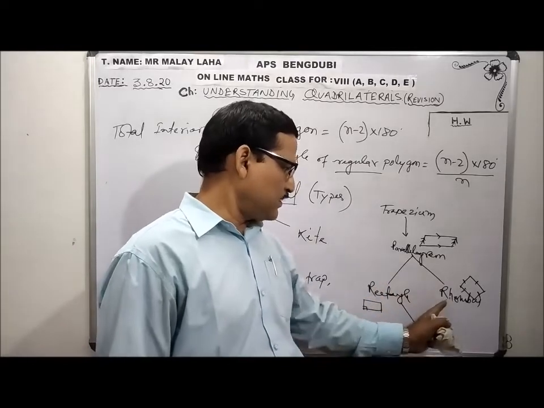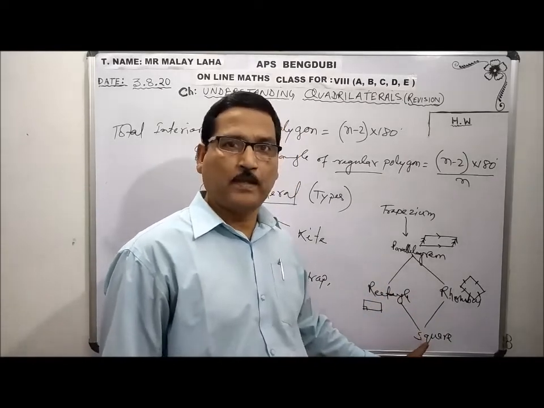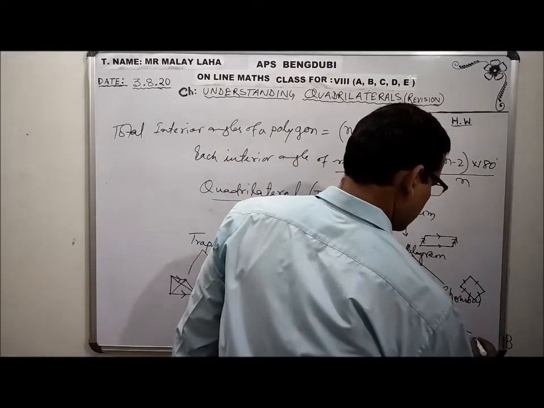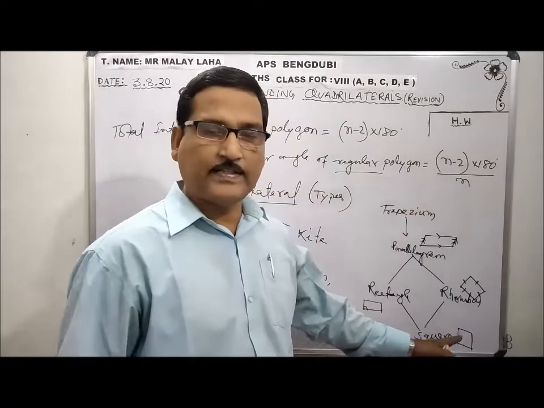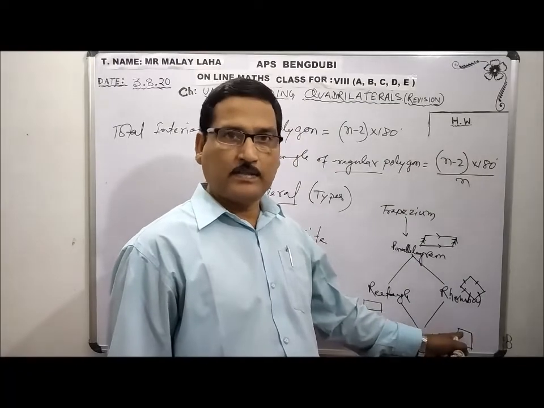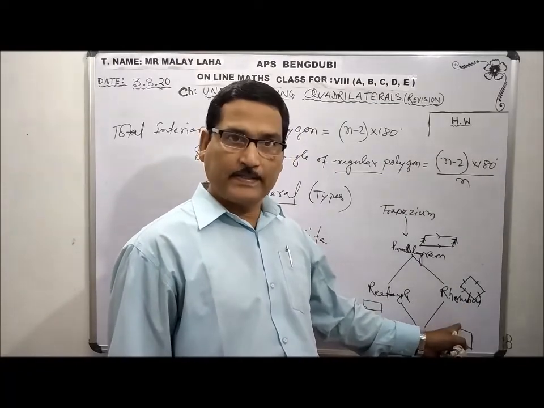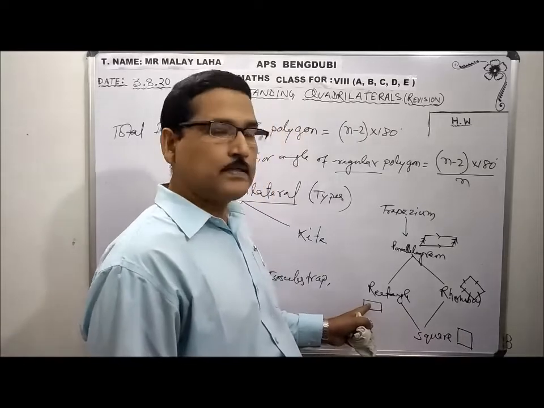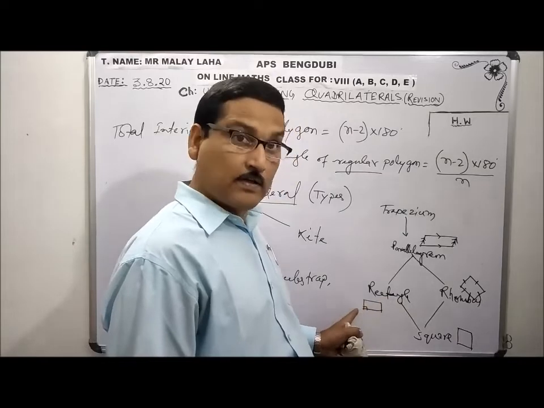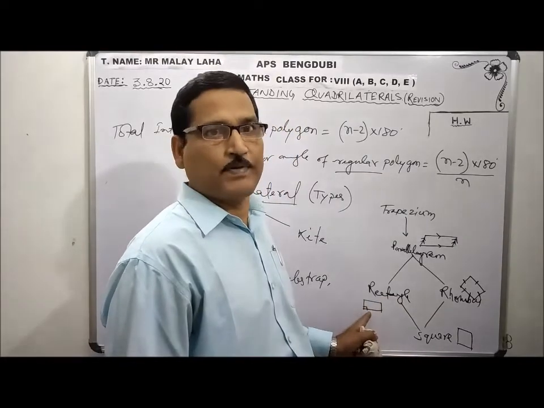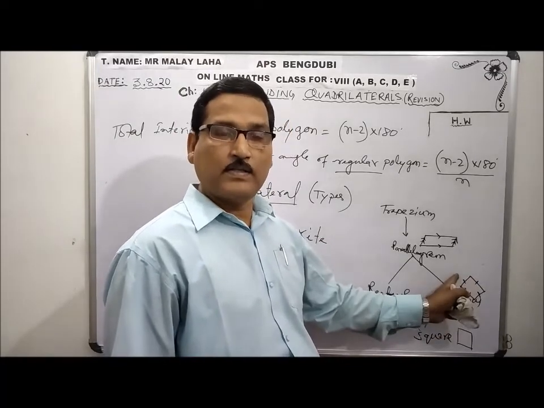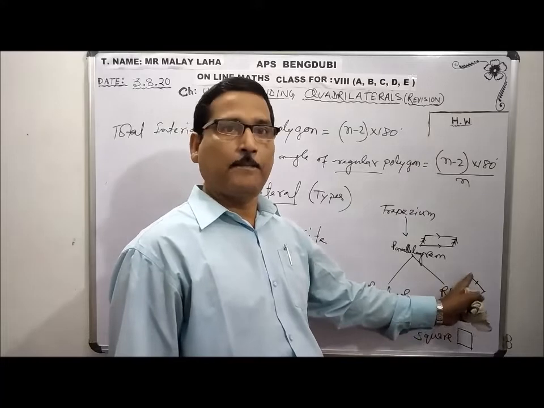Rectangle and rhombus combined together form a square. So in a square, what happens? Adjacent sides are equal, angles are 90 degrees, diagonals are equal and bisect each other perpendicularly. In a rectangle, one angle is 90 degrees, adjacent sides are not equal, diagonals are equal and bisect each other, not perpendicular. In a rhombus, adjacent sides are equal, diagonals are unequal and bisect each other perpendicularly.